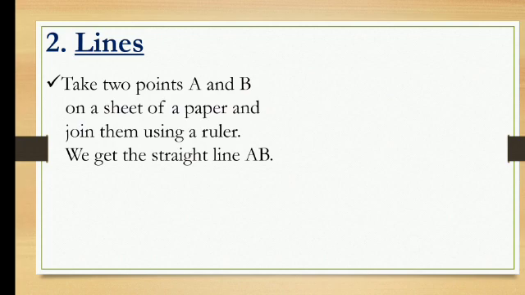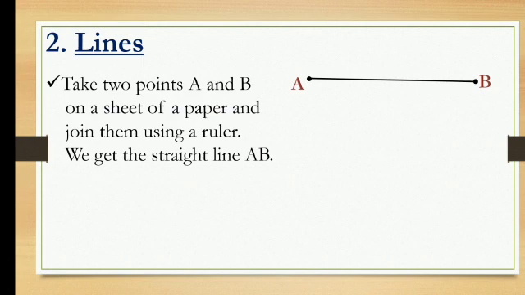So first we draw 2 points on a sheet of paper and join them using a ruler. Ruler means your scale. Then I name them point A and point B. So I have got a line with A and B. We get the straight line AB.